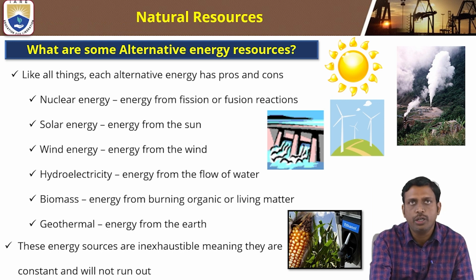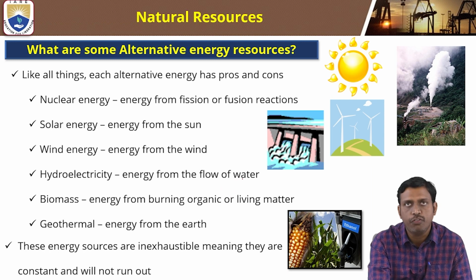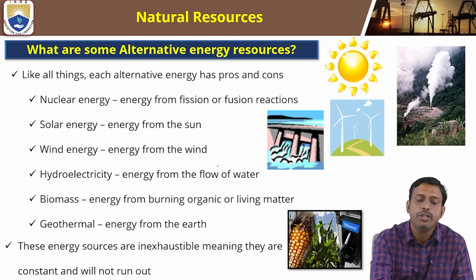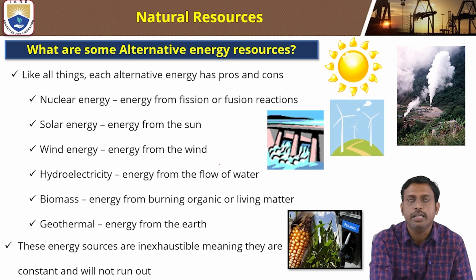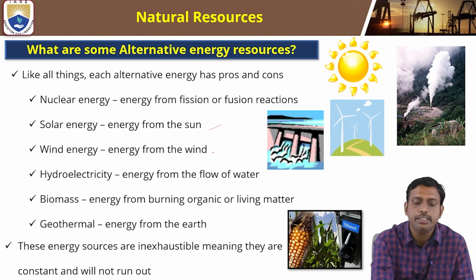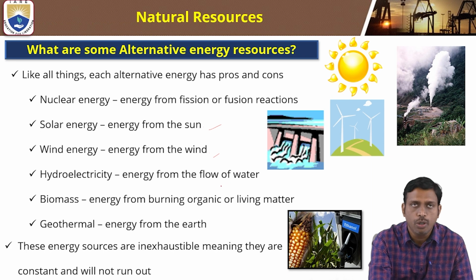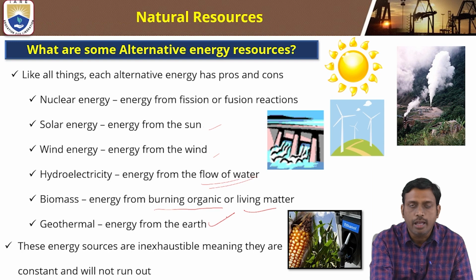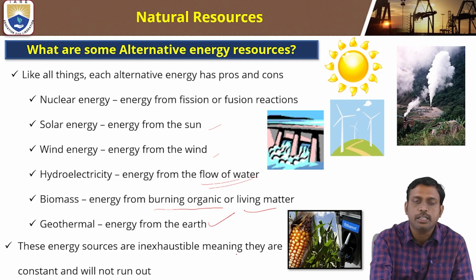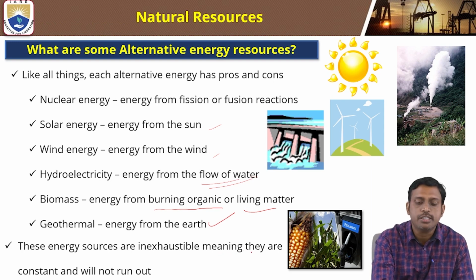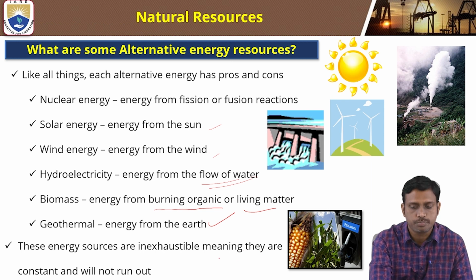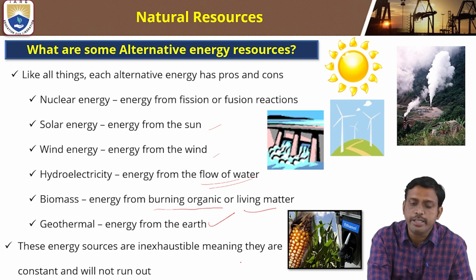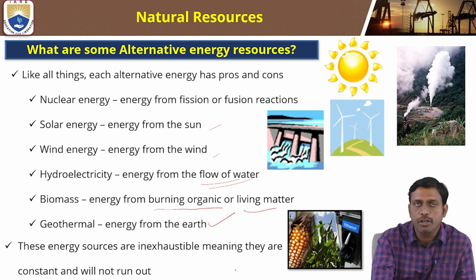Coming to nuclear energy: this is energy from fission and fusion reactions. You get solar energy from the sun, wind energy from the winds, and hydroelectricity, energy from the flow of water. Biomass is energy from burning organic or living matter. Geothermal is energy from the earth, and these energy resources are inexhaustible, meaning they are constant and will not run out.